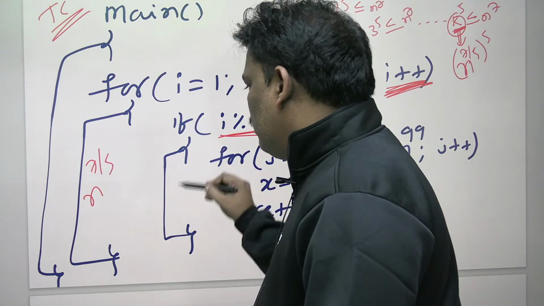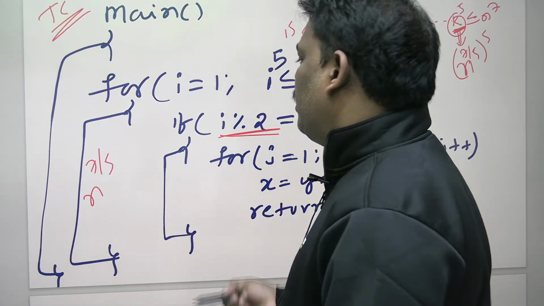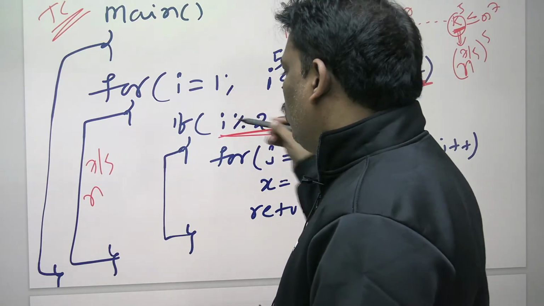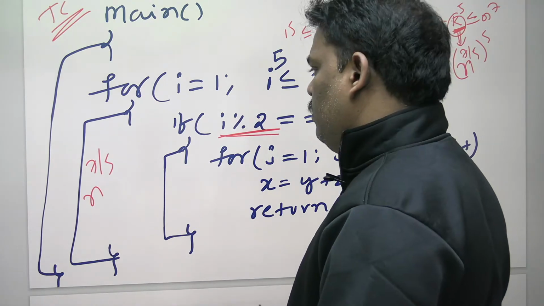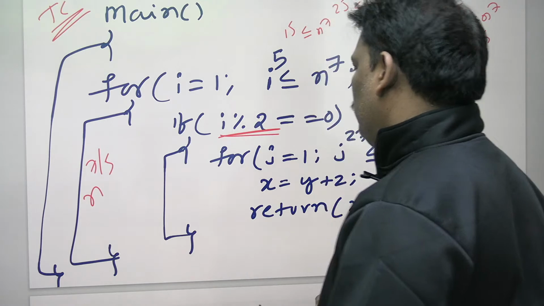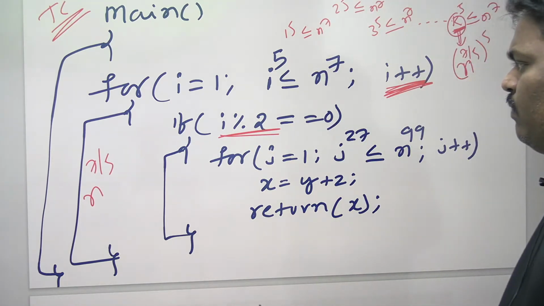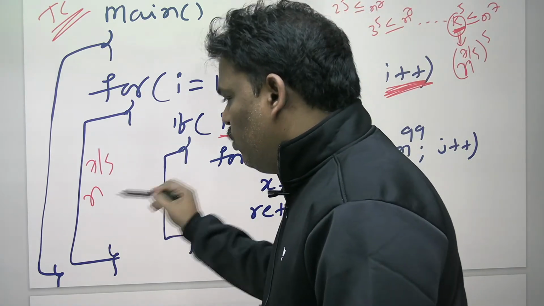Listen everyone, now this if condition: you are able to come inside the if condition. The condition is true half of the time. For each I value you are trying to go inside, but this if condition will block a few people and allow a few people. Approximately n power 7 by 5 by 2.